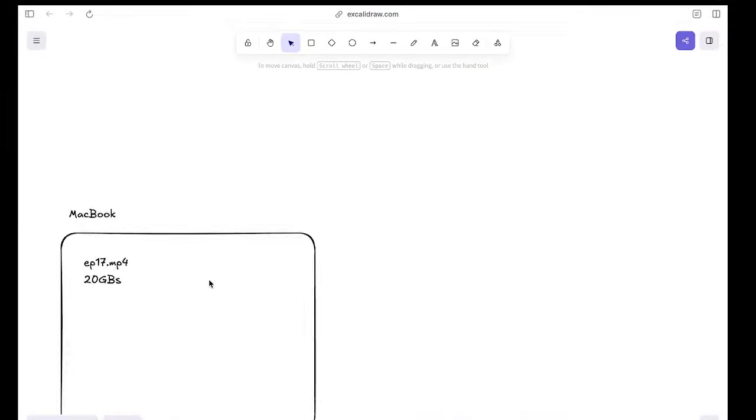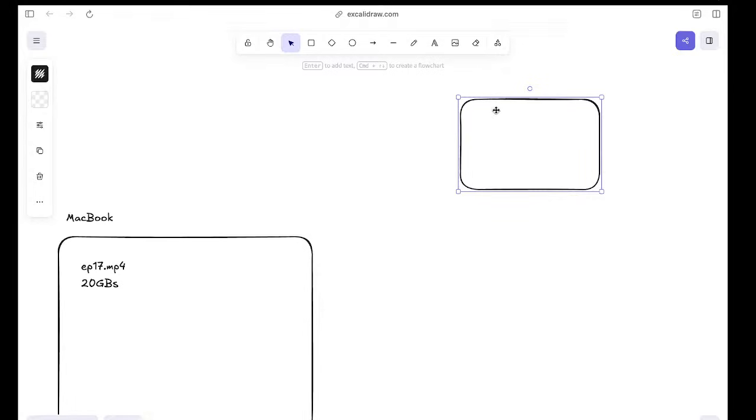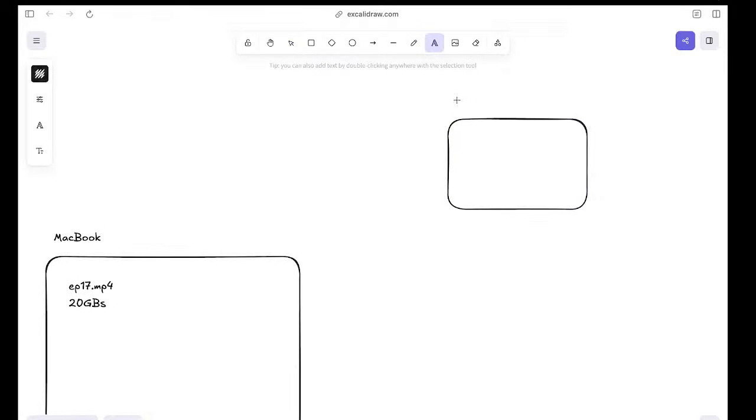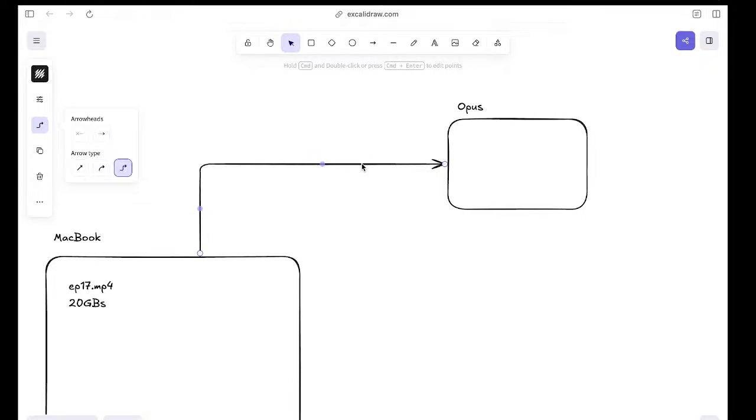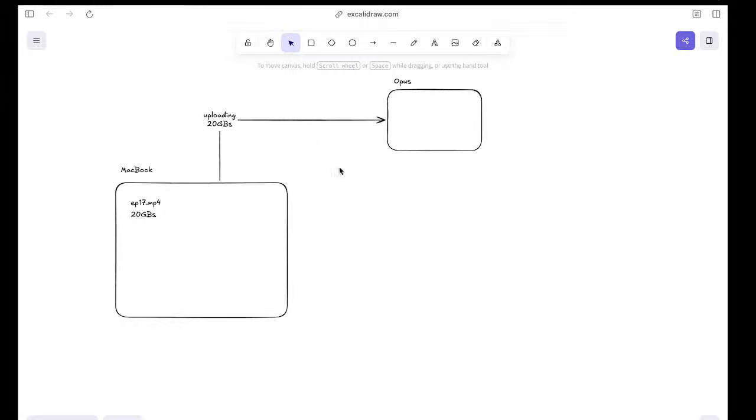And the challenge I have is that if I am using Opus, the Opus website or the cloud, it will take a lot of time for me to upload this. I don't want to spend time uploading, or do any cutting on my end. So the uploading is the challenge. It's uploading 20 GBs of data per episode. That's the big challenge I'm trying to resolve.